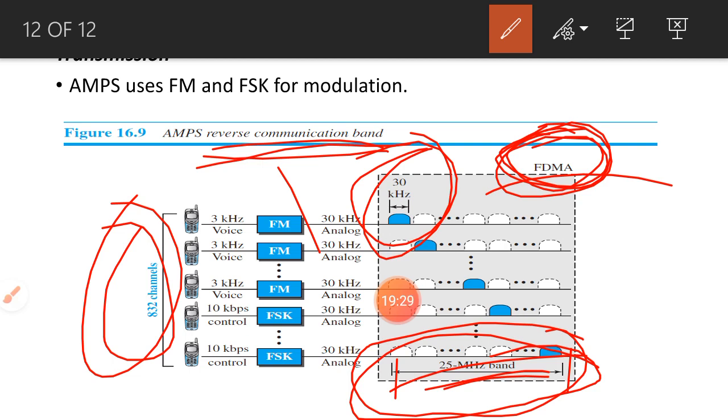So here we use the frequency modulation and frequency shift keying techniques for modulating the signals before transmitting to the receiver, and the FDMA technique we use to divide the 25 megahertz channel into 30 kilohertz channels.